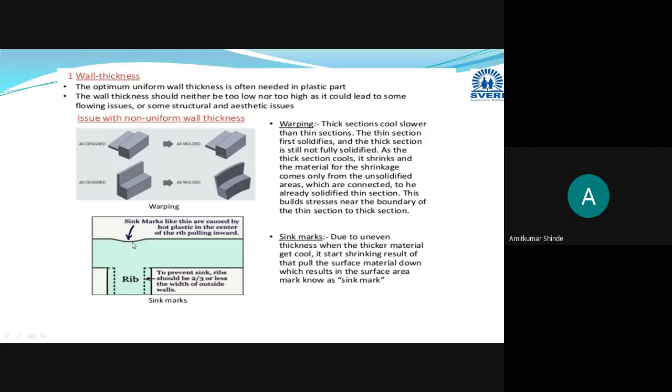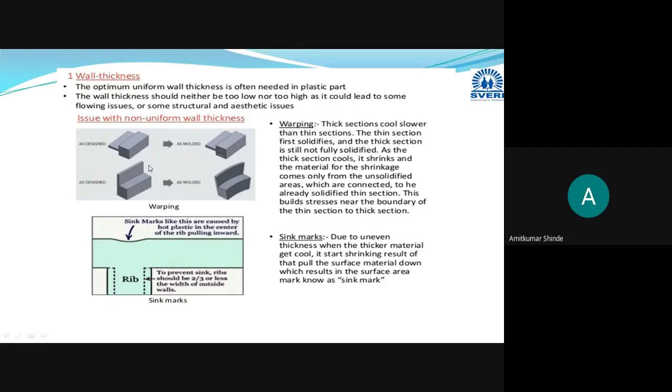In the same way, sink will occur. Sink marks: the thin section solidifies first, and material from thicker sections will flow towards the thinner section or solidified part. Hence, it will result in warpage or sink marks. Okay, to avoid this warping or sink marks, the wall thickness should be minimum and it should be uniform throughout. If wall thickness is non-uniform, then warping or sink marks may occur.